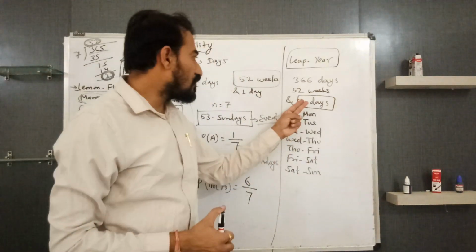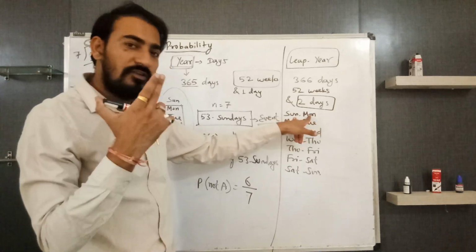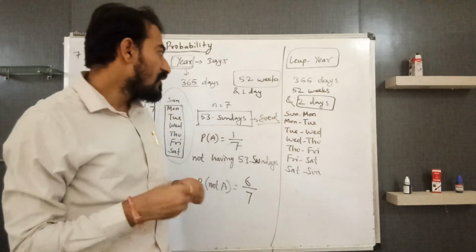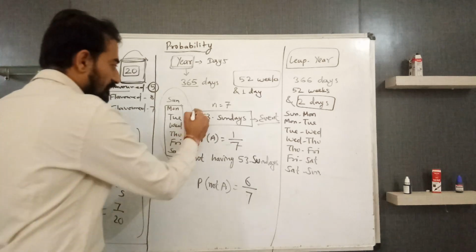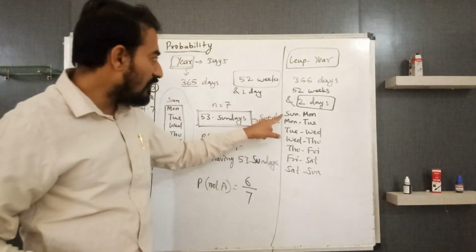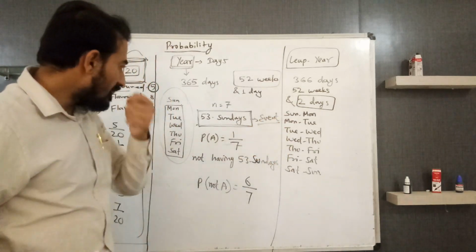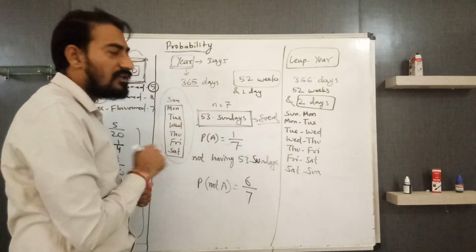See, if we have 2 extra days, then Sunday, Monday means we will have a pair, set of 2. So for 53 Sundays, the total number of outcomes 1, 2, 3, 4, 5, 6, 7.